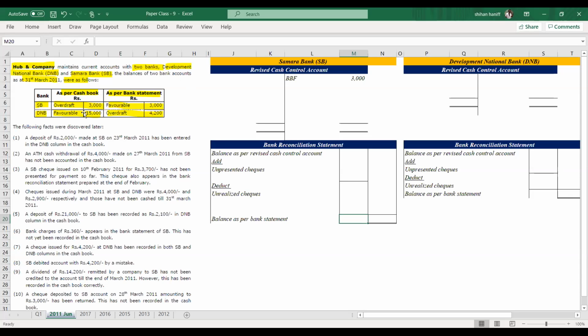Then DNB, Development National Bank, favorable balance brought forward 15,000. Why is it on the credit side? Because it's an overdraft balance.